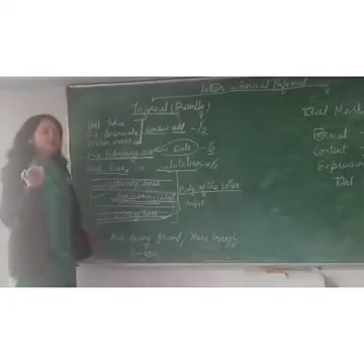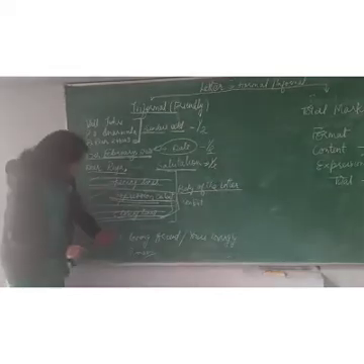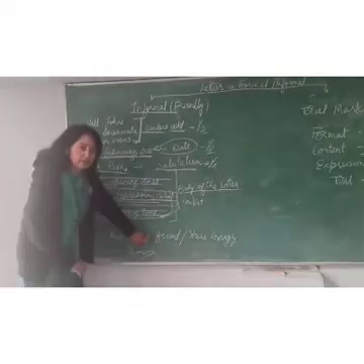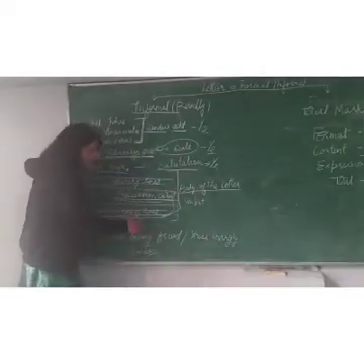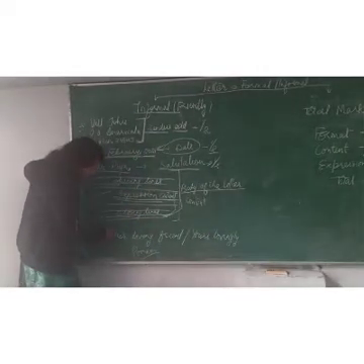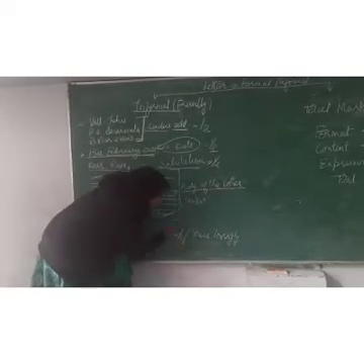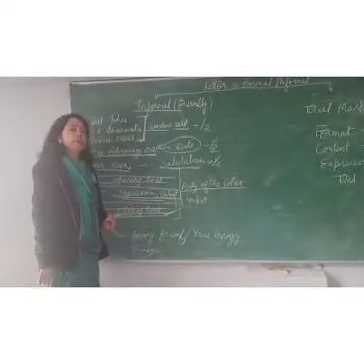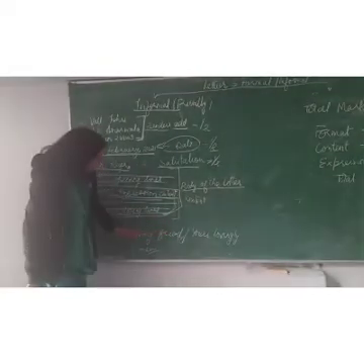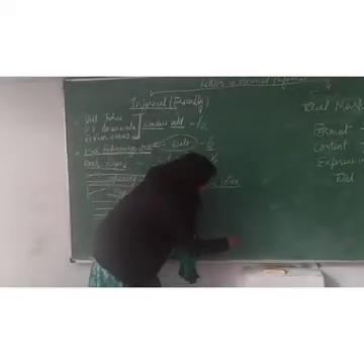In subscription, if you are writing an informal letter, you should remember only two things. Either you write your loving friend, okay, or you write yours lovingly. Two things. If you are writing your loving friend, the first letters should be capital. Your loving friend, comma. Comma is a must here also. If you have put the comma, only then you will be granted marks. Or if you do not want to write your loving friend, then you can write yours lovingly, comma. Okay, yours lovingly is common to all.